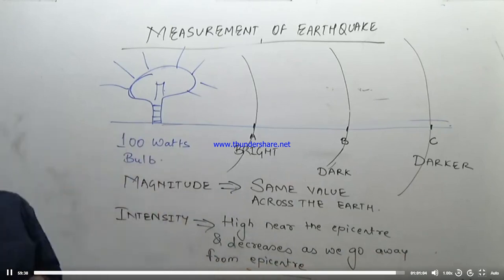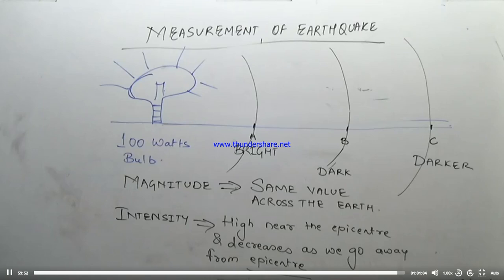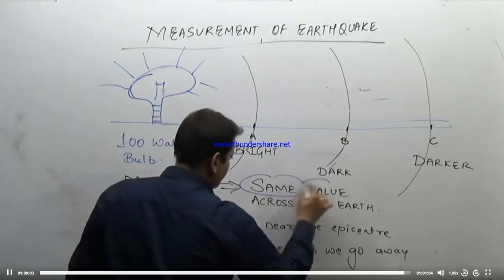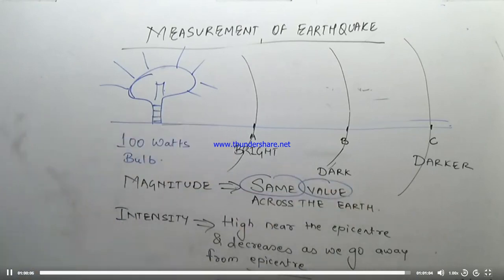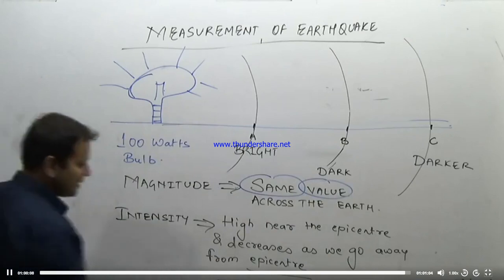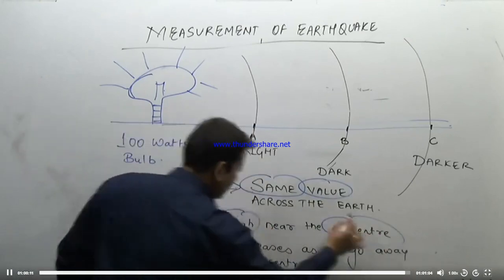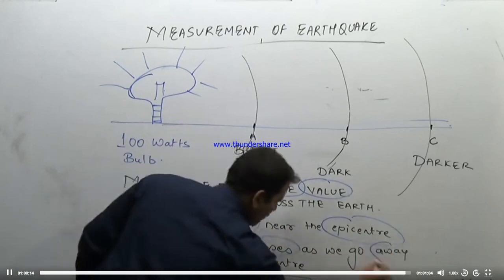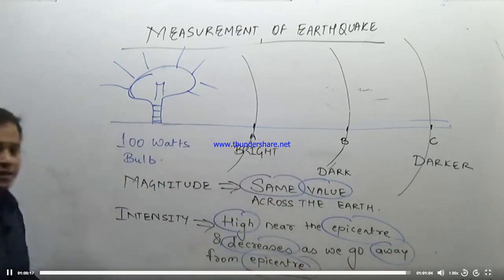So this is the difference. So we have made the difference. Magnitude is the quantitative measure of the amount of energy released, while the intensity is a qualitative measure of the degree of shaking. Magnitude is measured by the Richter scale, intensity is measured by the modified Mercalli scale or the Mercalli scale. Magnitude has the same value across the earth. It is not based on distance, but the intensity is based on distance. It is high near the epicenter and decreases as you go away from the epicenter. So these are the differences we have covered.